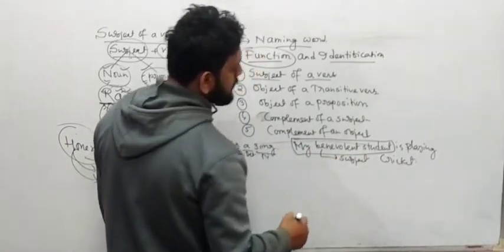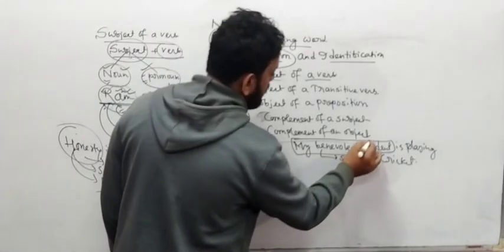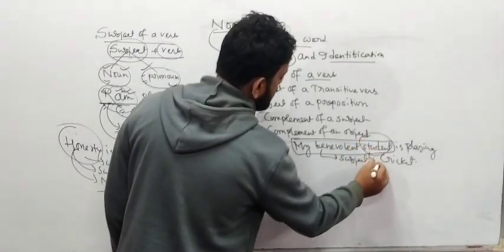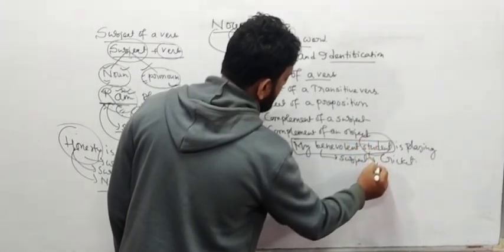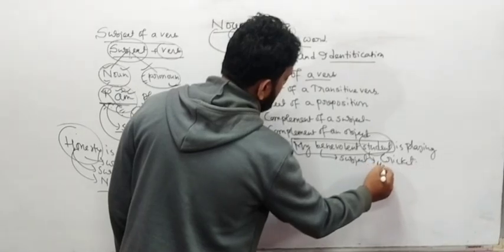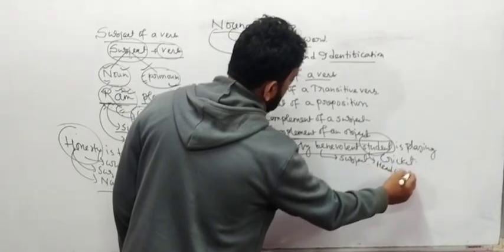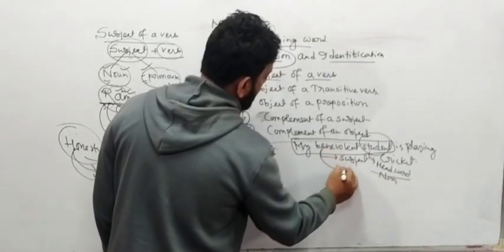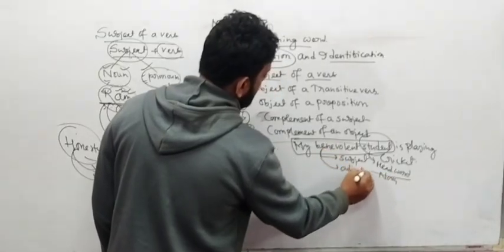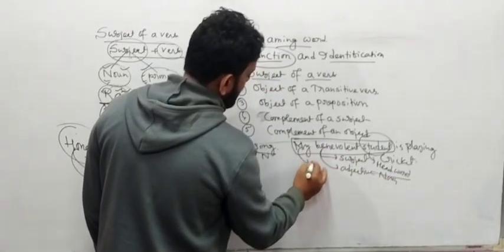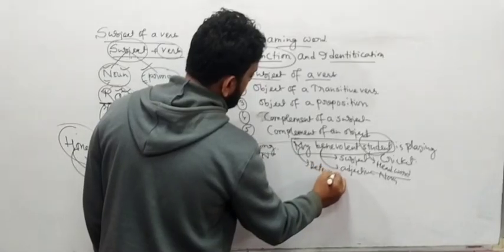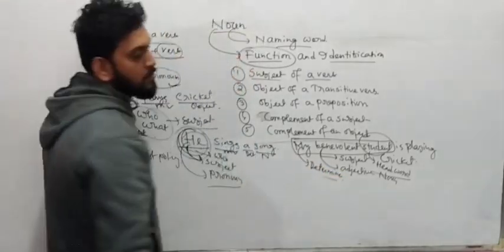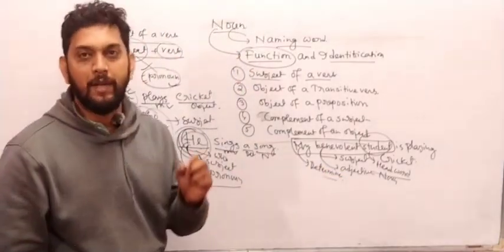And if anyone asks you what would be the head word of this phrase? Noun. Student should be the head word, the main word. And benevolent is an adjective. And my is a determiner. Determiner is also a part of an adjective.